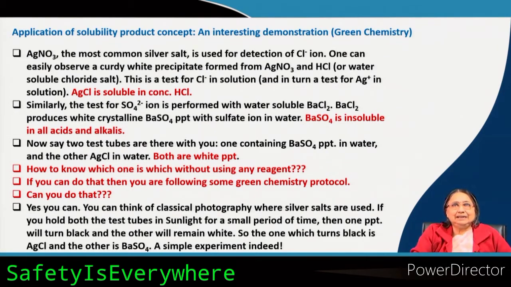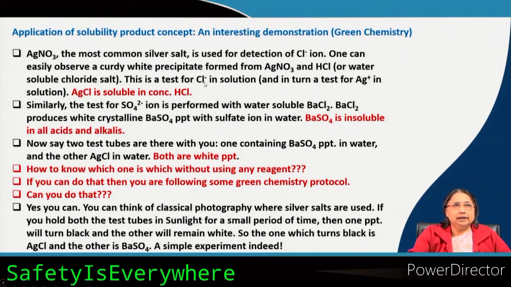Now, a very interesting demonstration of green chemistry. I will ask you some questions here, so please listen carefully. Say, for example, silver nitrate, which you know is the most common silver salt, and it is used for chloride ion detection. Then one can easily observe a curdy white precipitate formed from silver nitrate and HCl, that I have already told you.